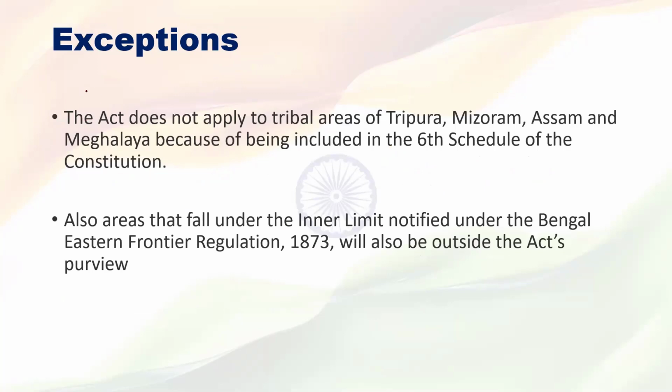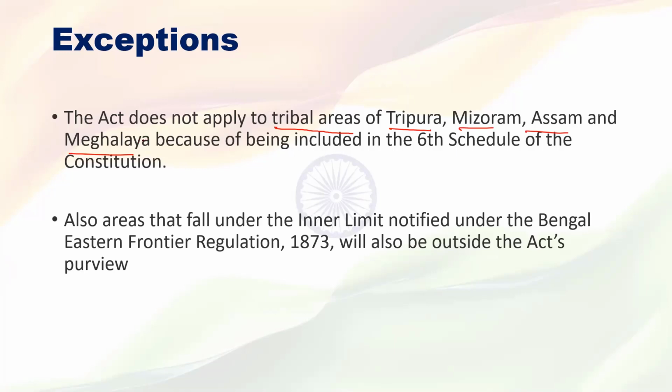This CA, Citizenship Amendment Act, does not apply to the tribal areas. There are certain tribal areas in 4 Indian states: Tripura, Assam, Mizoram, as well as Meghalaya.